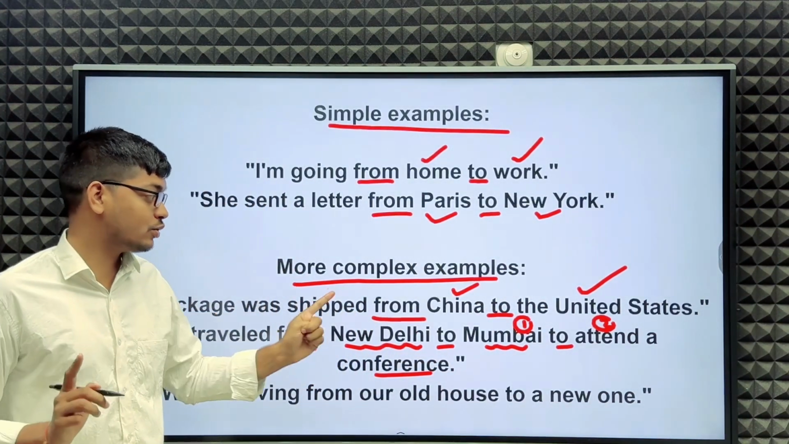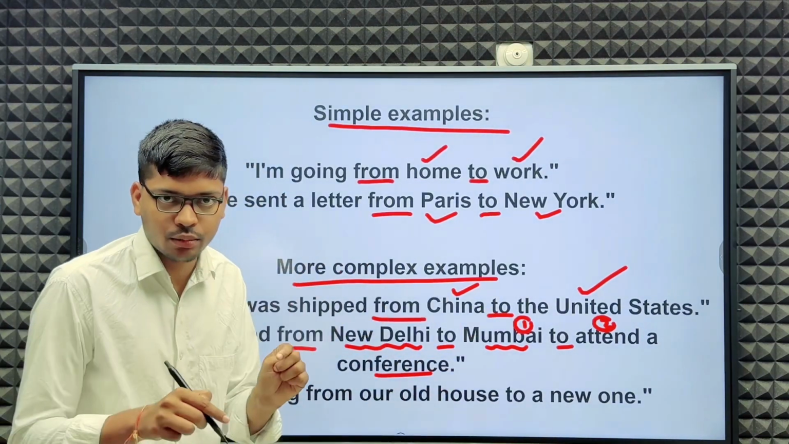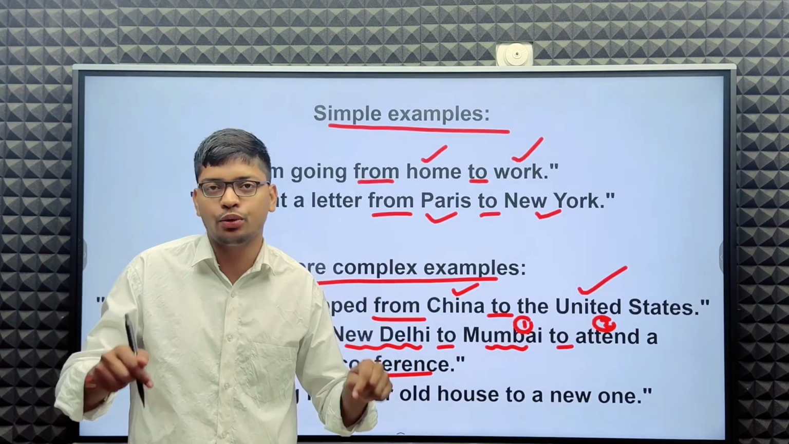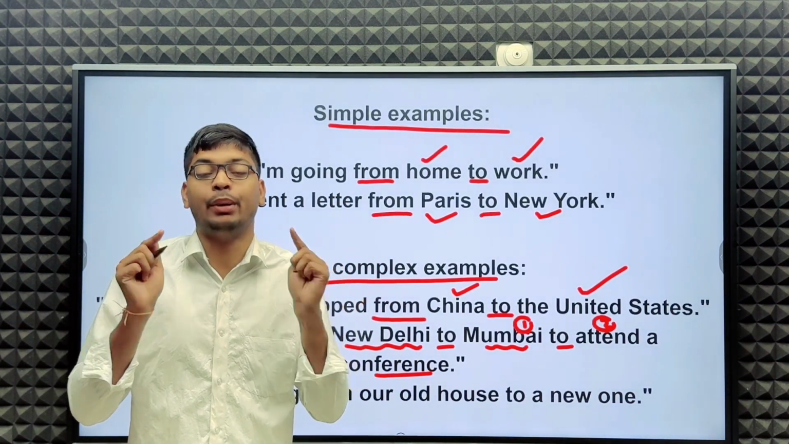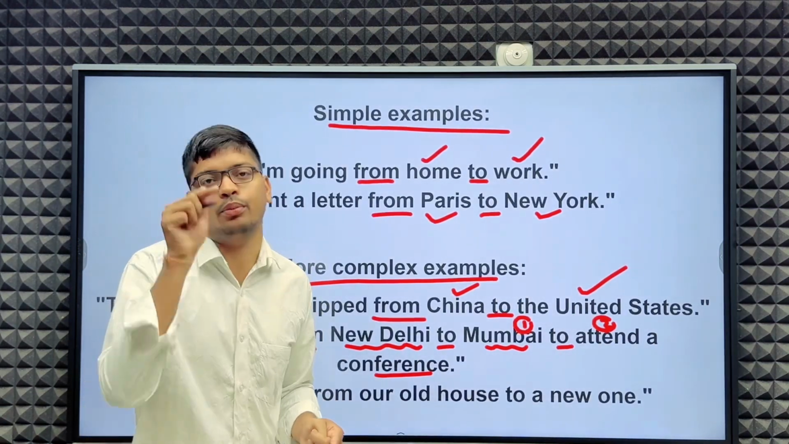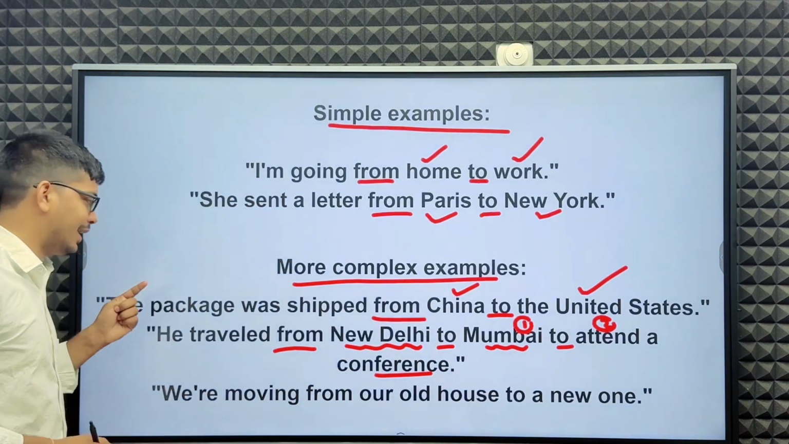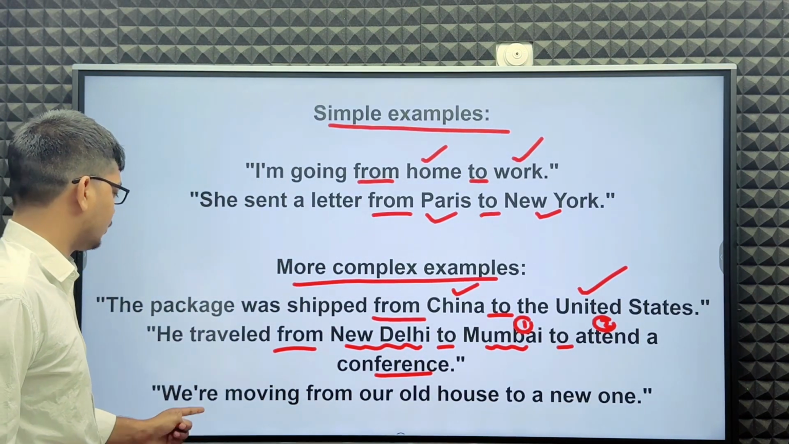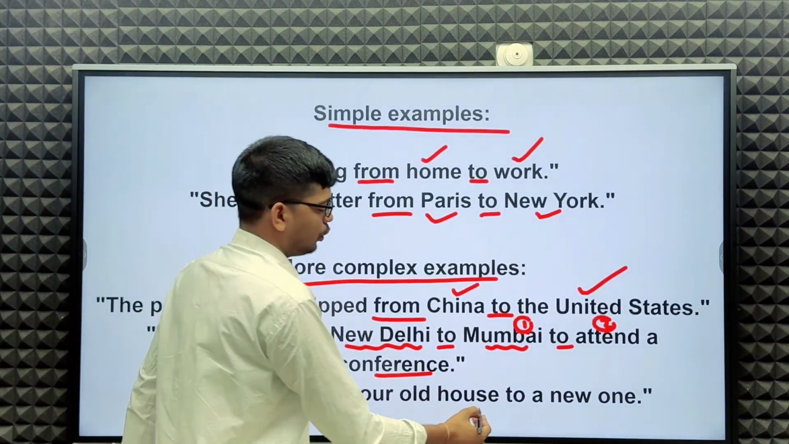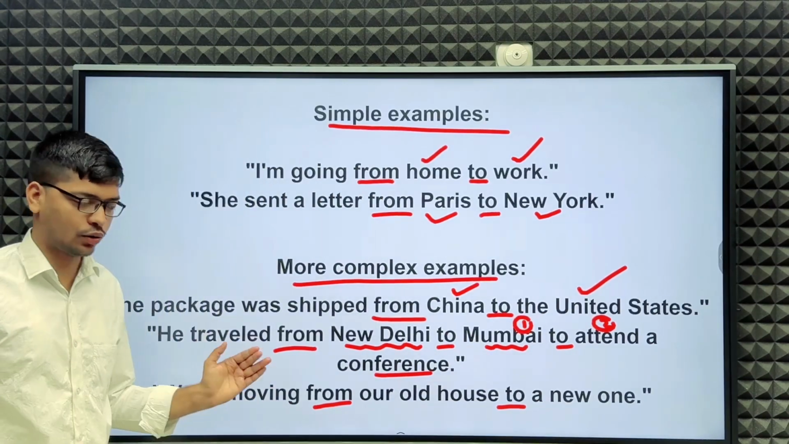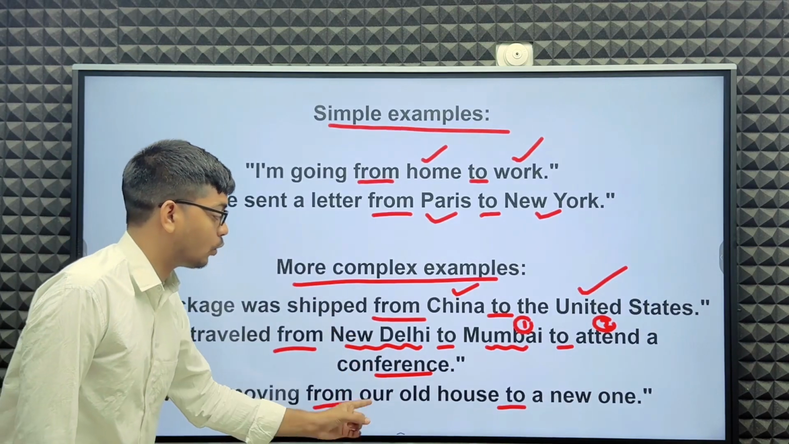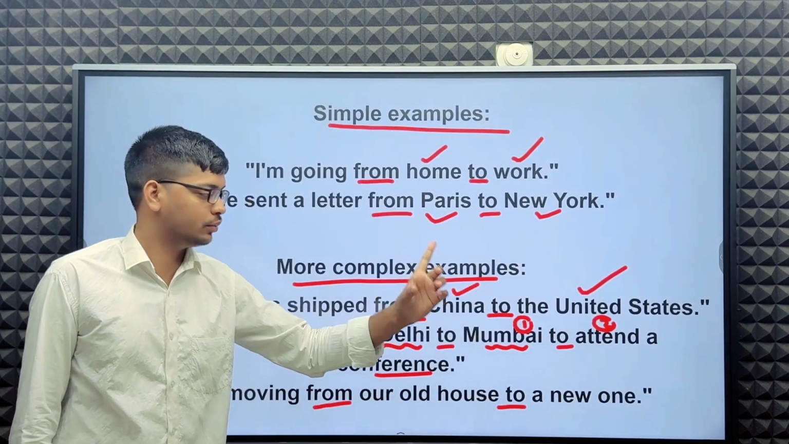So guys, you understand? Before purpose, before end point, before target, we have to use "to". But before starting point, before origin, we have to use "from". Okay, let's see the next example. We were moving from our old house to our new house.